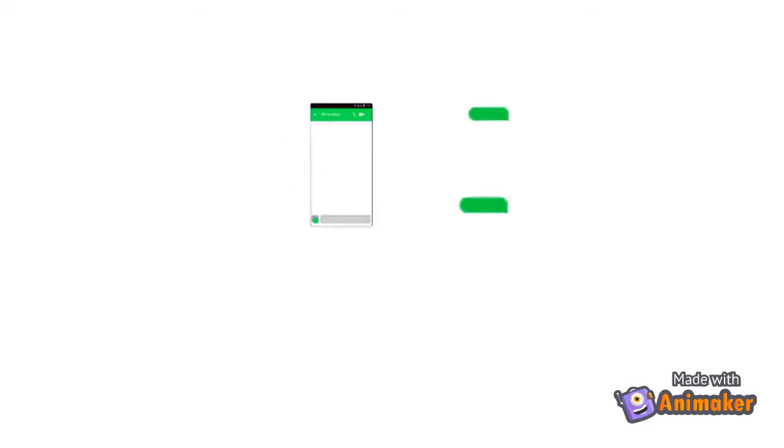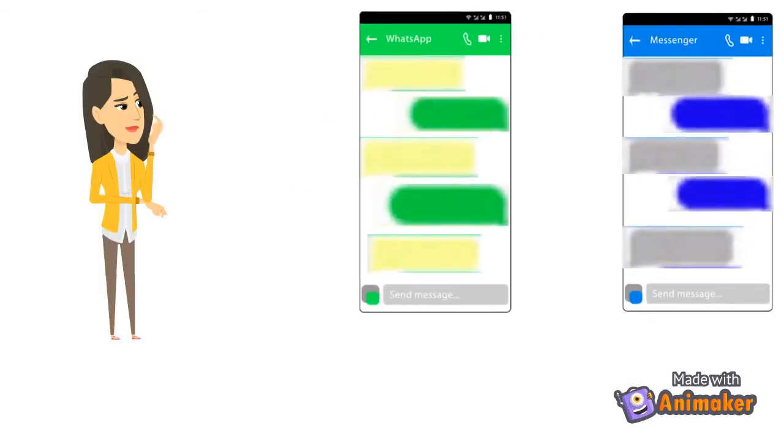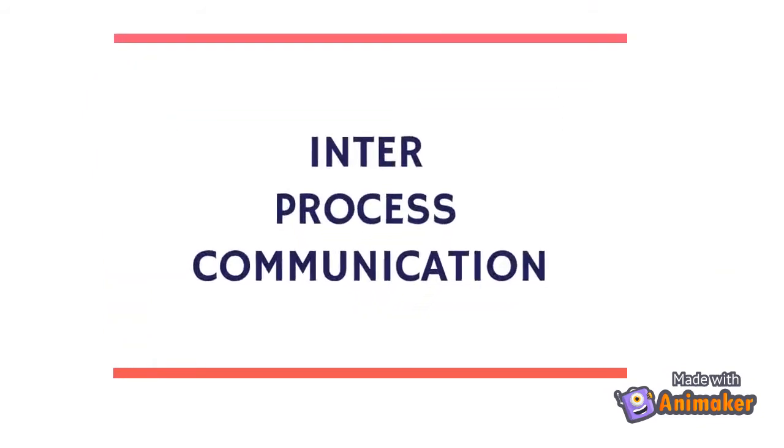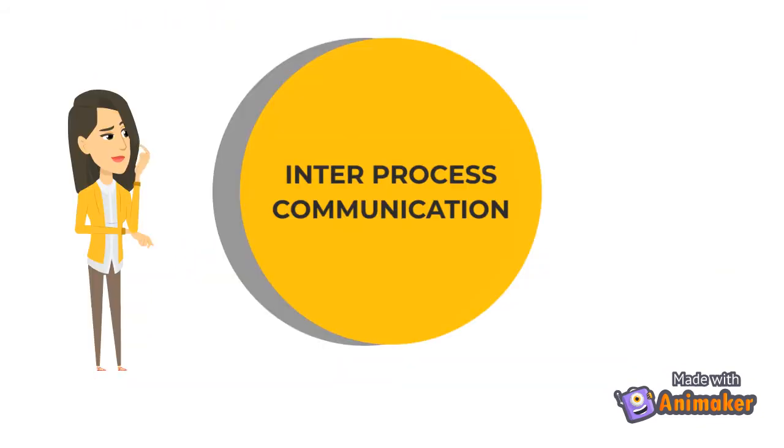When you chat with others on an application like WhatsApp or Messenger, have you ever thought about how it works? If we take a deep look at how these applications work, we will find that they work with a mechanism called inter-process communication. So what is the inter-process communication mechanism?